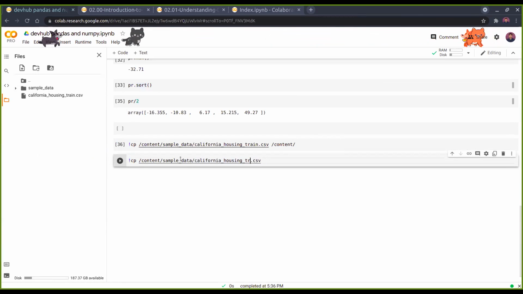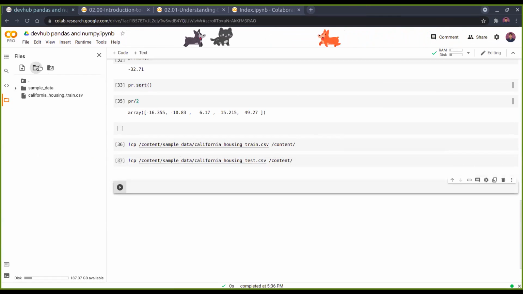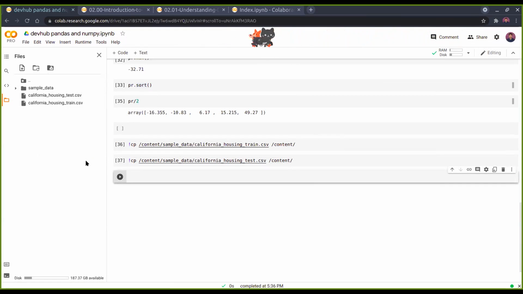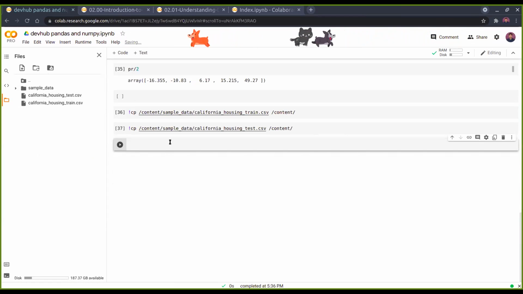So here we have the two files. These are the CSV files. What is a CSV file? A CSV file is nothing but a text file in which all the values are separated by a delimiter, and there's a new line at the end of each line.